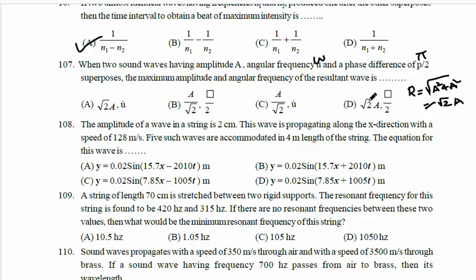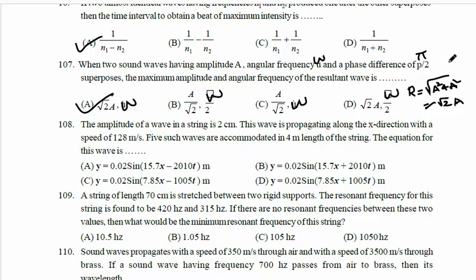Angular frequency doesn't change. It remains omega only. So the option is: amplitude is root 2A and angular frequency doesn't change when superposed. So option A is correct. Okay, let us move to the next question.